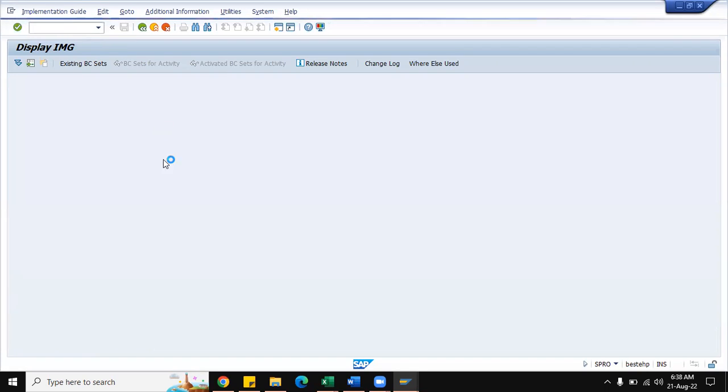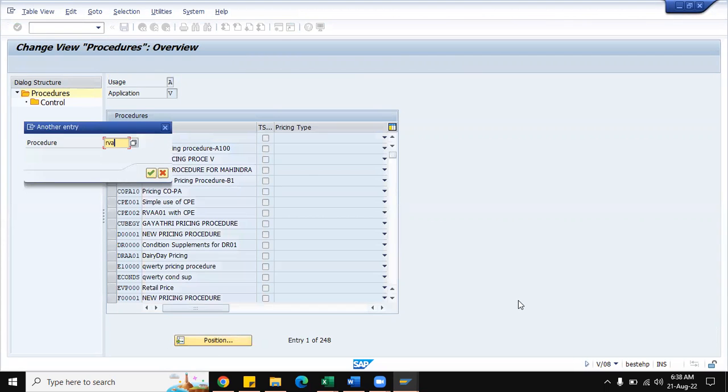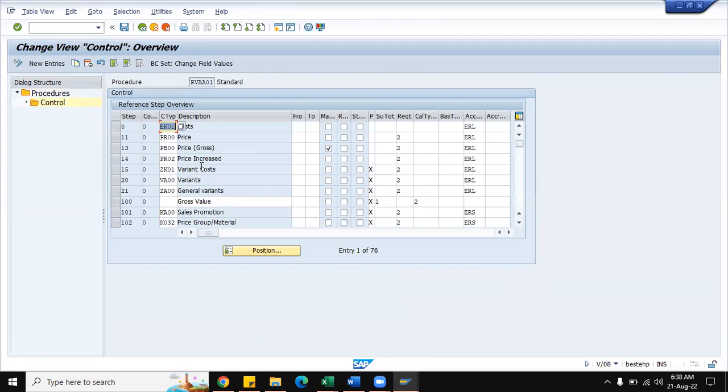/B/08, we will go to the pricing procedures. RVAA01, which is already there. We all know that. So here it is RVAA01. It will also have the intercompany pricing condition type PI01.